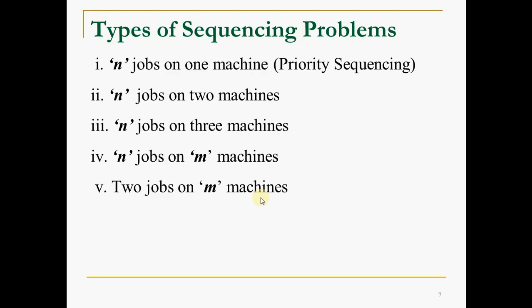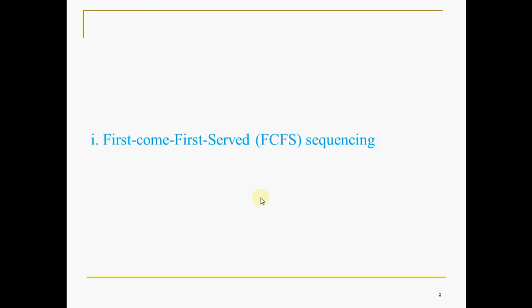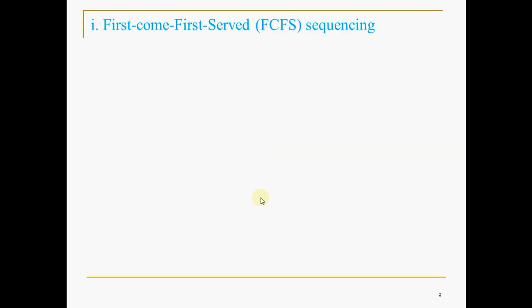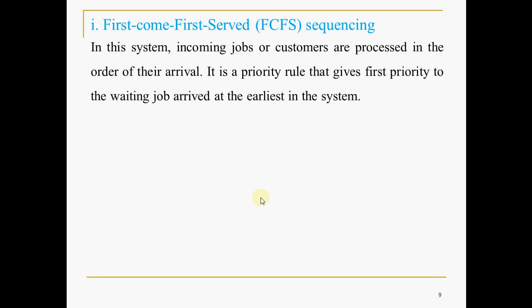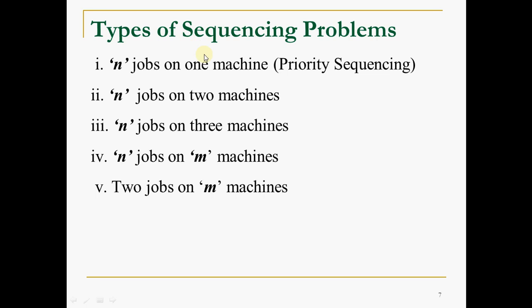Priority sequencing is nothing but n jobs on one machine. So you have some rules for that. First, first come first served sequencing. What is that? Let us see. In this system, FCFS, or first come first served, is a type of priority sequencing. We are discussing the first one.